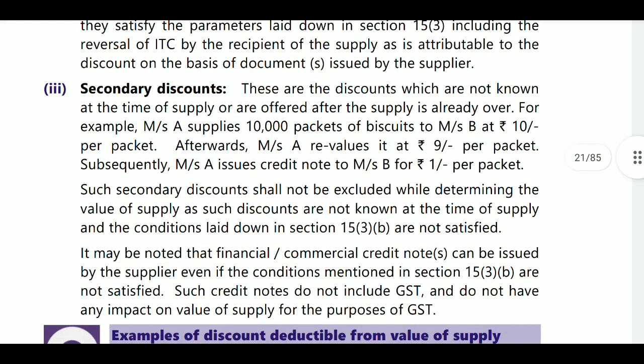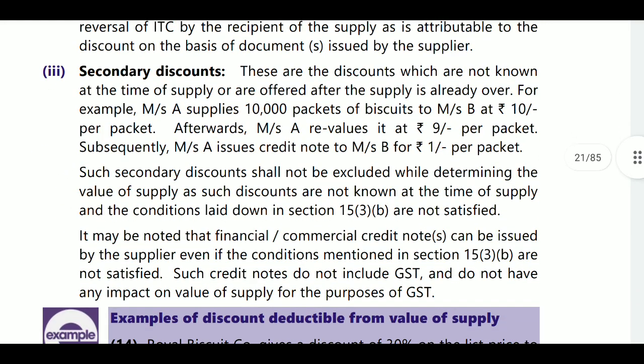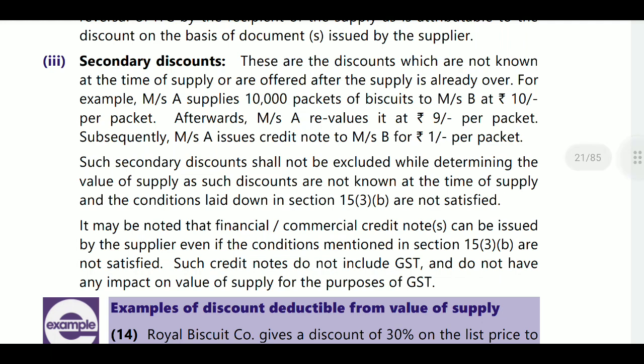Next, secondary discounts. What are secondary discounts? These are discounts which are not known at the time of supply, or offered after supply is already over. For example, Mr. A supplies 10,000 packets of biscuits to B at 10 rupees. Afterwards, Mr. A revalued it at 9 rupees per packet. Subsequently, Mr. A issues a credit note to B of 1 rupee per packet.